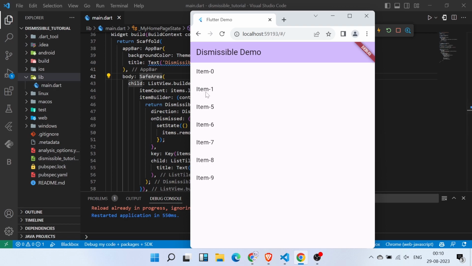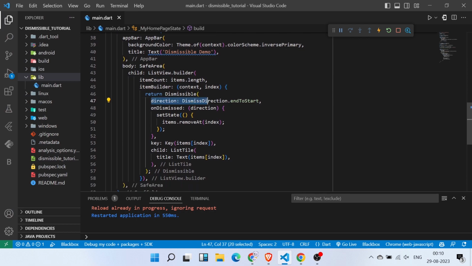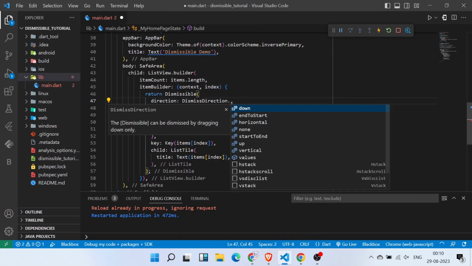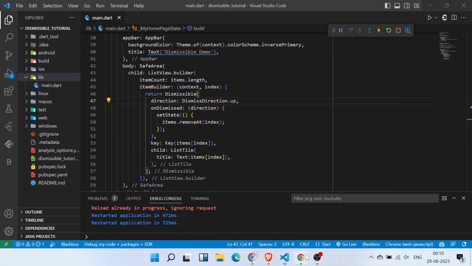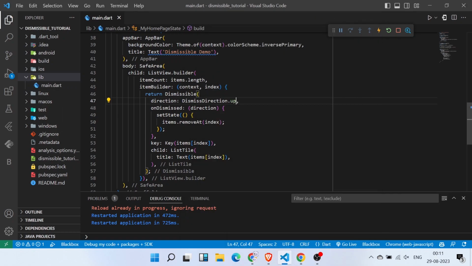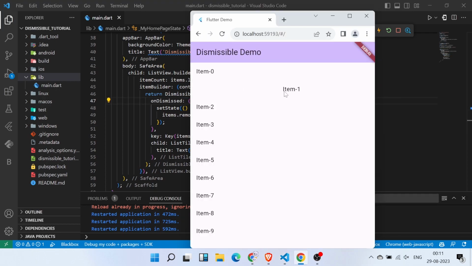Now we can also change this dismiss direction and set it as startToEnd. So what it will do is that we can swipe the items from left to right like this. There are multiple methods provided here. Now let's try the DismissDirection.up. Okay, it is working. And now if we remove this dismiss direction, you can see that we can remove the items in either way you want.